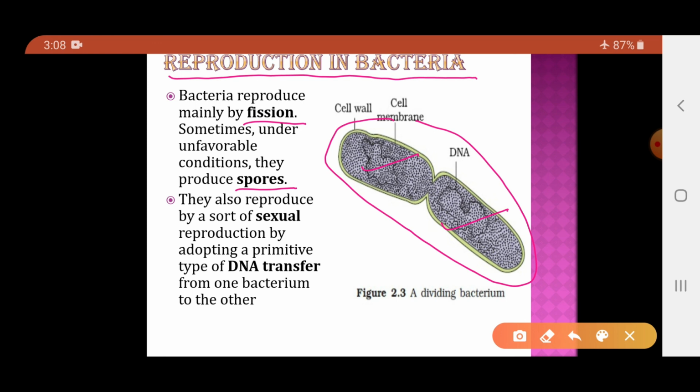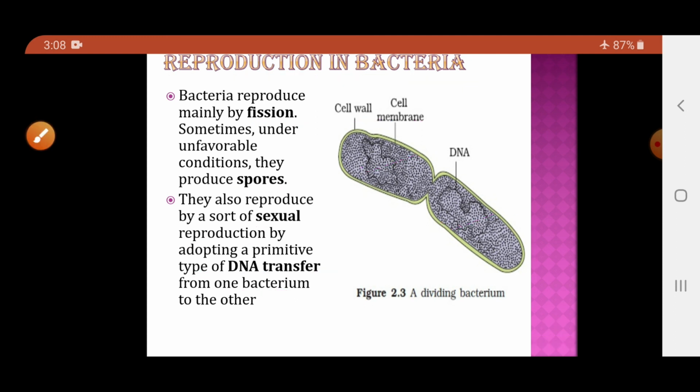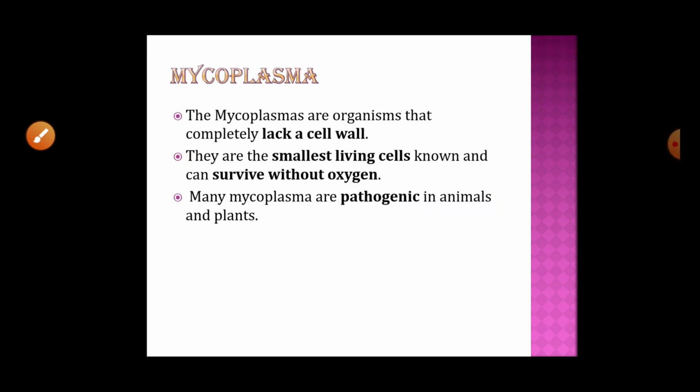Now, some bacteria opt for a sexual mode of reproduction. It is not purely a sexual form, but it is a sort of sexual reproduction. Here, DNA transfer takes place from one bacterium to the other bacterium. This method of sexual reproduction in bacteria is called conjugation, where there is a transfer of DNA from one bacterium to the other. So this is how bacteria reproduce.